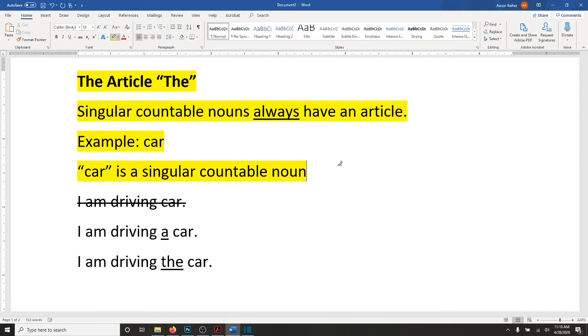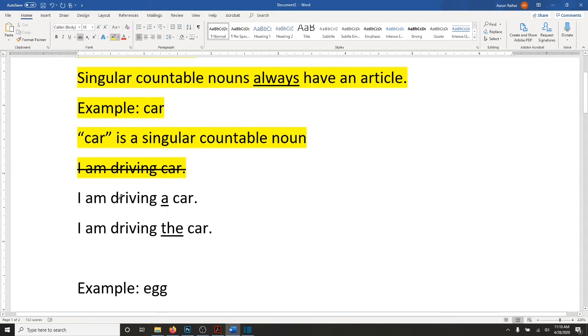And so that means I cannot say I am driving car. That is incorrect, because a singular countable noun always needs to have an article. So I can say I am driving a car, or I am driving the car. I cannot say I am driving car.